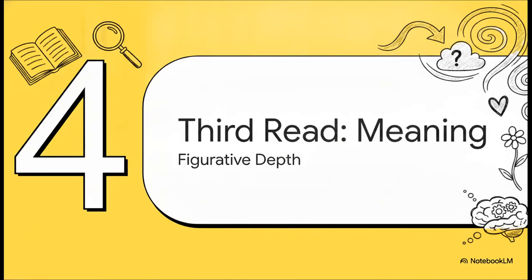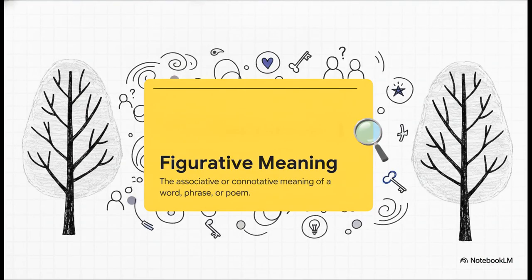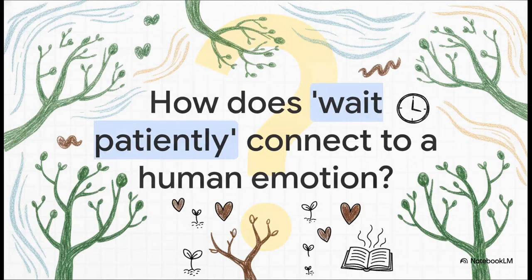And that brings us to section 4, the third read, where we put it all together to build the meaning. We are now officially hunting for figurative meaning. This means we're exploring the associative or connotative meaning of a poem. We have to ask ourselves, what deeper themes, ideas, or human concepts might these literal images of a winter tree actually represent?